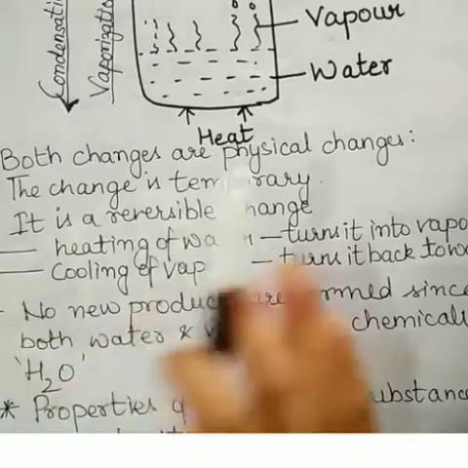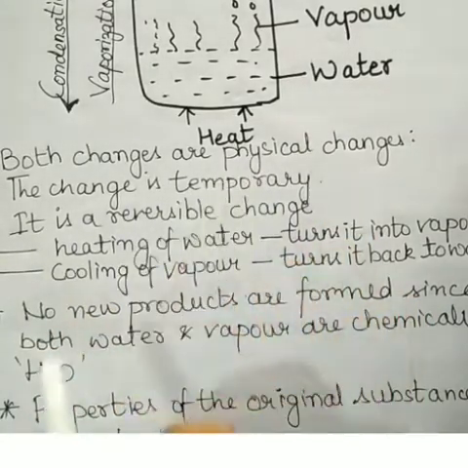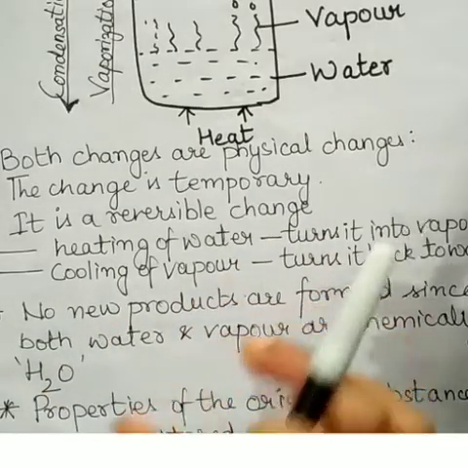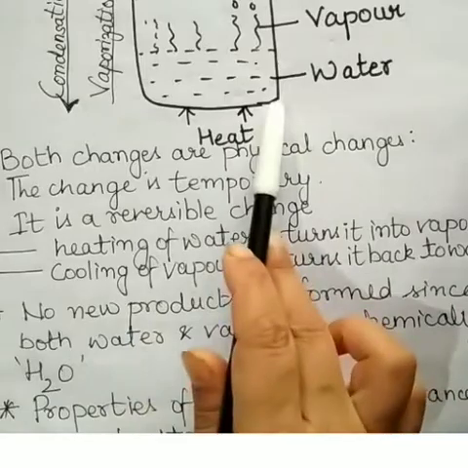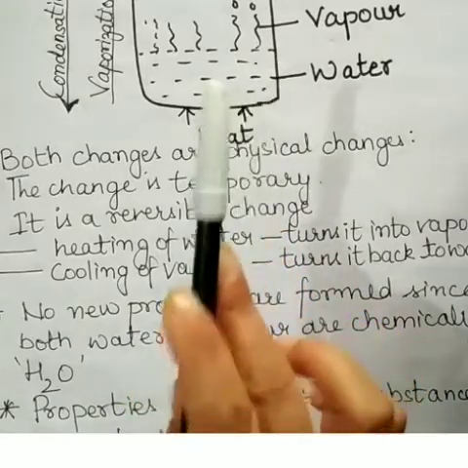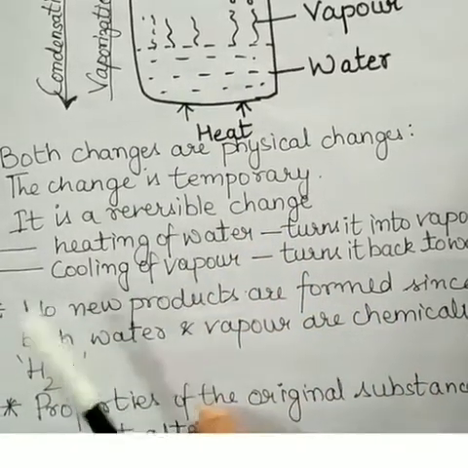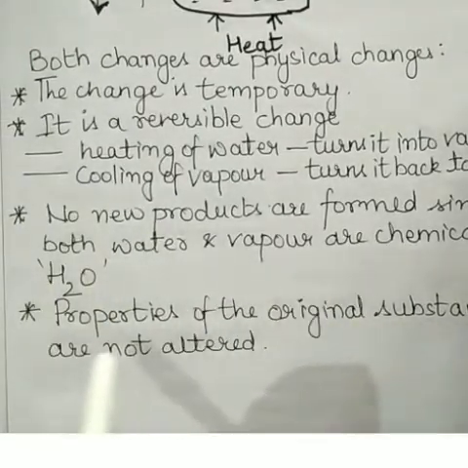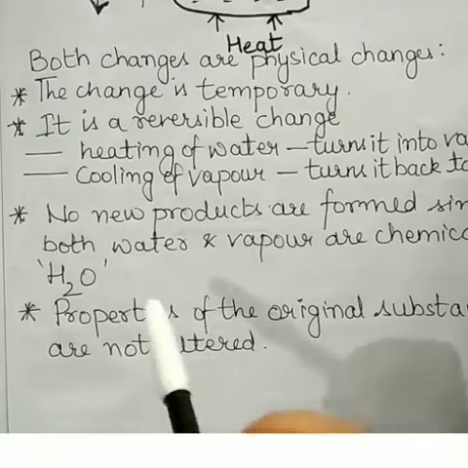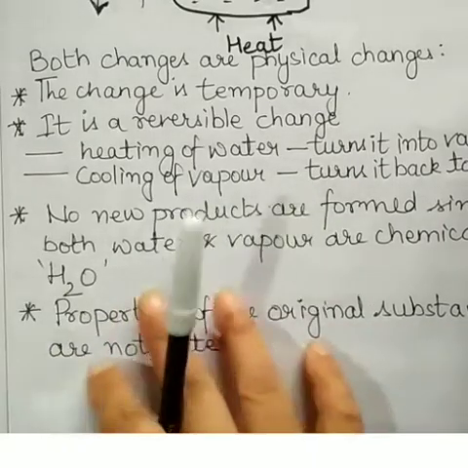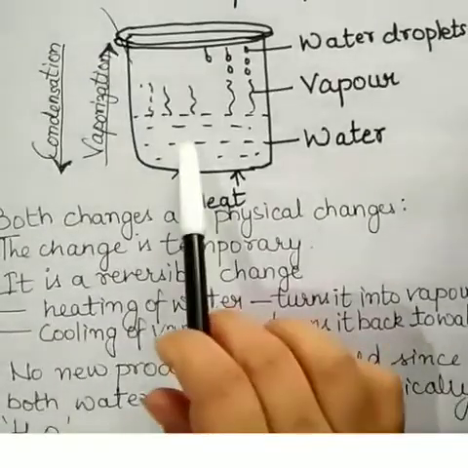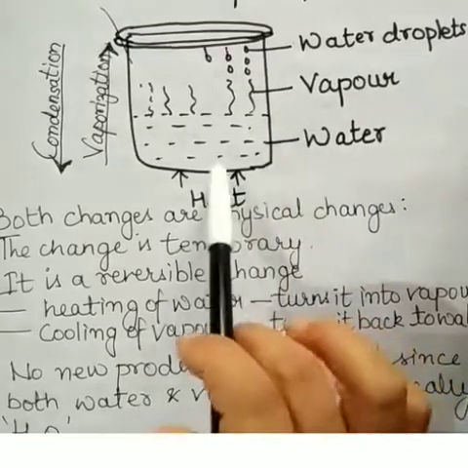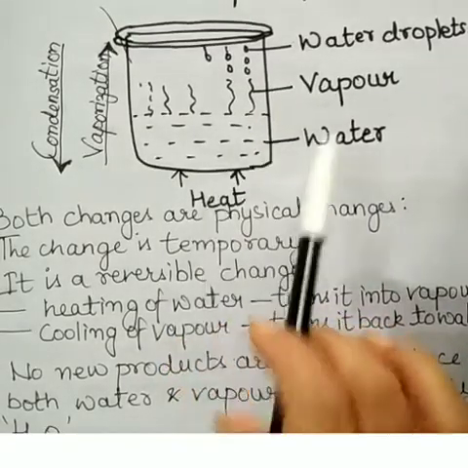Thirdly, no new products are formed, since both water and vapor are chemically H2O. Both vapor and water are chemically H2O. So no new substances are formed. Then fourth, properties of the original substance are not altered. Altered means changed or modified. So the original substance was water, and when it turns back into its original state, the composition remains the same. Water remains the same, water.